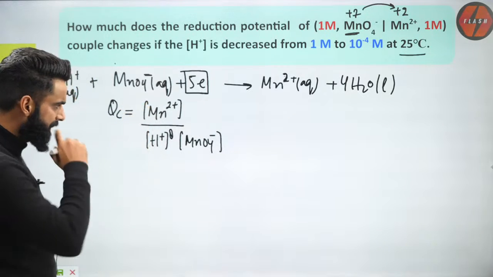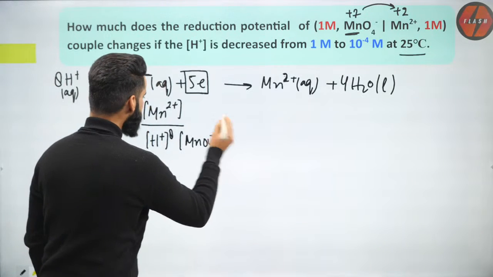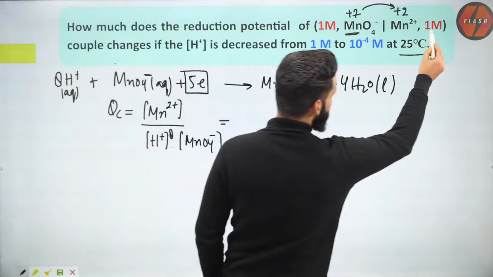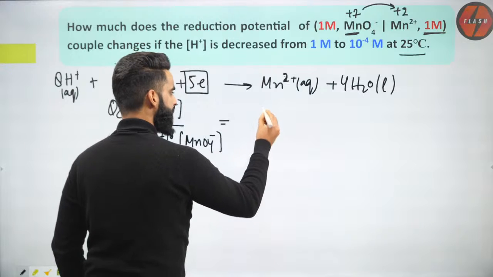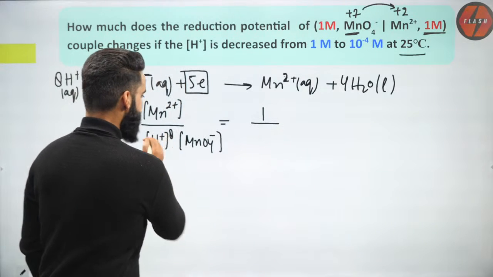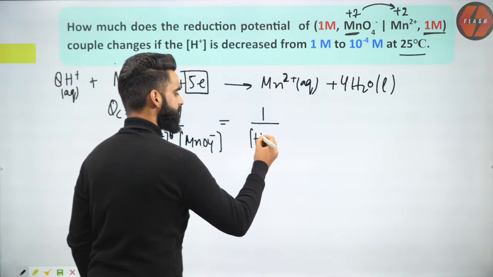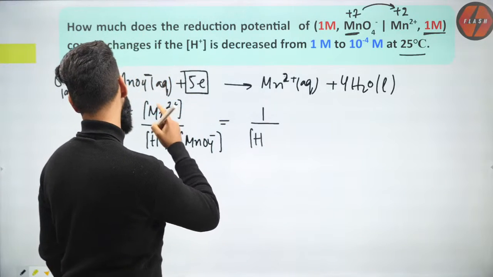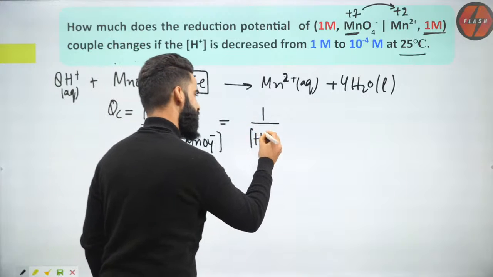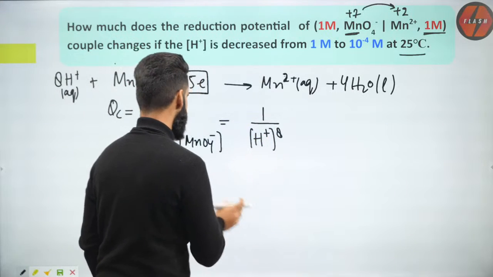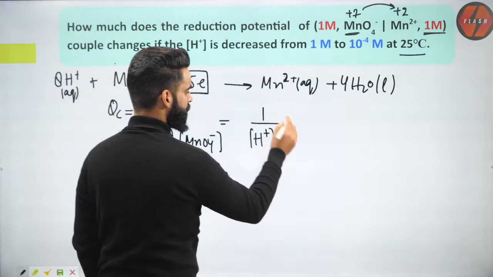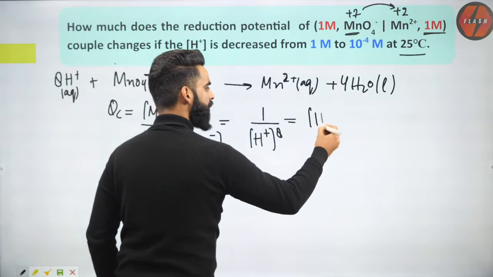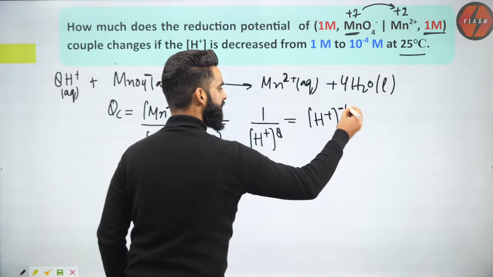Now, is the concentration of Mn di positive given to you? The concentration of Mn di positive is given to you. That is 1 molar. Divided by H positive concentration, which I'm keeping as such. MnO4 negative concentration is 1 molar, multiplied by 1. So the QC value over here I got as concentration of H positive to the power minus 8.